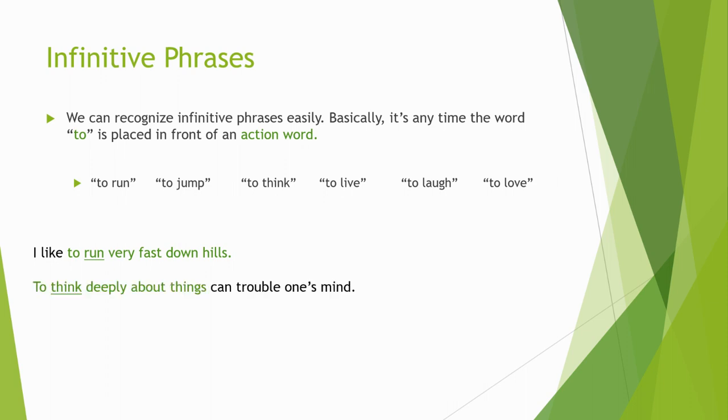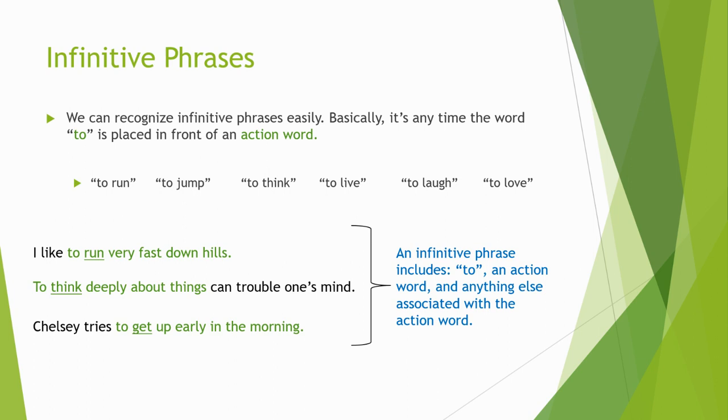To think deeply about things can trouble one's mind. To think deeply about things, infinitive phrase. Chelsea tries to get up early in the morning, infinitive phrase. So an infinitive phrase includes to, an action word, and anything else associated with the action word. For example, in the last one, Chelsea tries to get up early in the morning. Up early in the morning is associated with the action of get. It tells us when she gets.